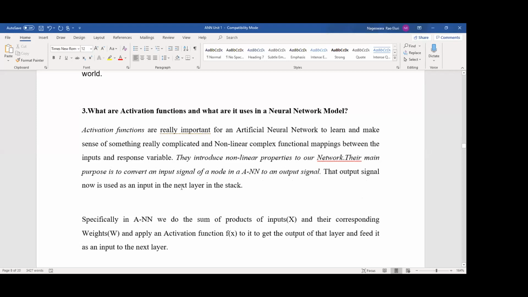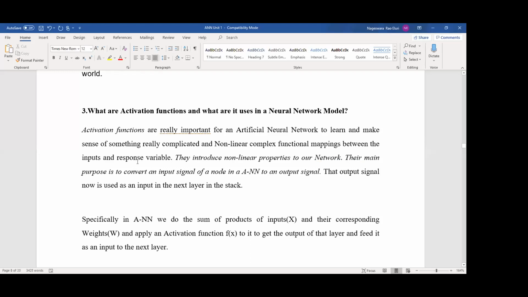Activation functions. What are its uses in a neural network model? This is very important. Activation functions are really important for an artificial neural network to learn and make sense of complicated, non-linear, complex functional mappings between the inputs and the response variable. Or you can write it like this: to convert the linear property into a non-linear property, we are using activation functions. Here they introduce non-linear properties to our network.